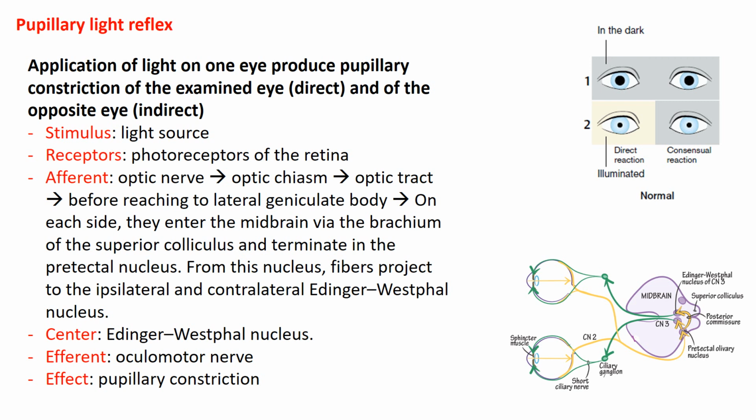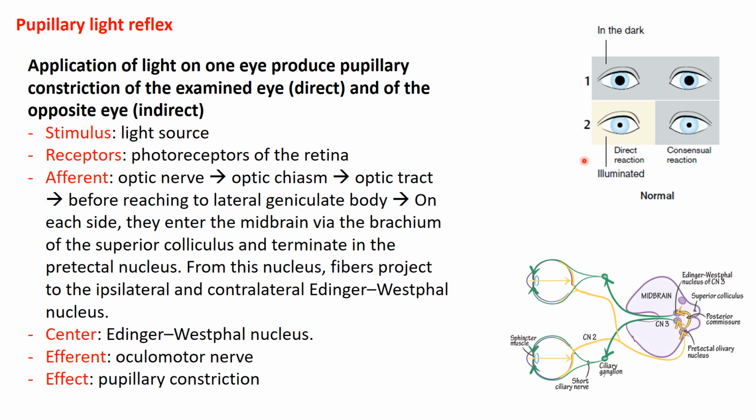Now we are going to study the mechanism of pupillary constriction, or the pupillary light reflex. Application of light to the eye will produce pupillary constriction in the illuminated eye, or the examined eye, and in the opposite eye. This is the direct pupillary light reflex, and on the opposite side, if we separate the visual fields of both eyes, it is known as the consensual light reflex. So application of light to one eye will produce bilateral pupillary constriction.